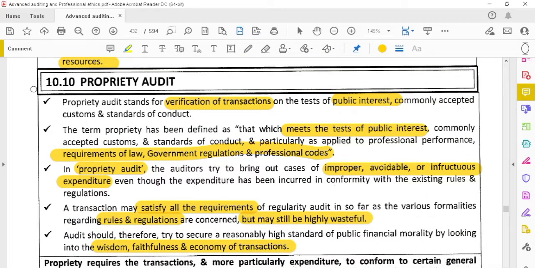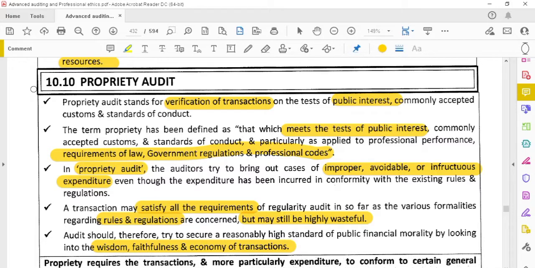Verification of the transactions on the test of the public interest, commonly accepted customs and standards of conduct. Properly, we are verifying the transactions on the test of the public interest. Any transaction carried on by the organization, whether it is achieving the public interest or not, that has to be verified. Whether it meets the test of the public interest and also complies with the requirements of the law, government regulations and professional codes.